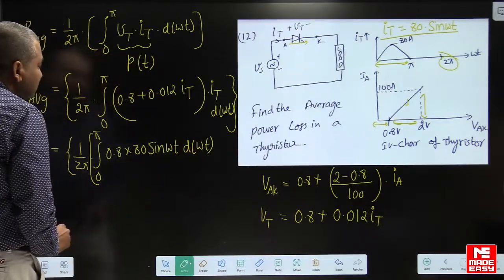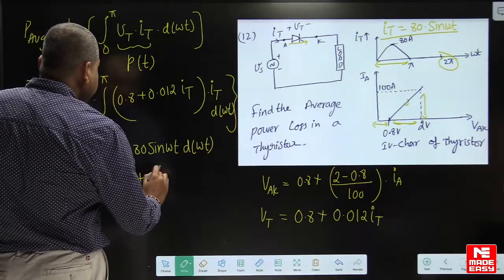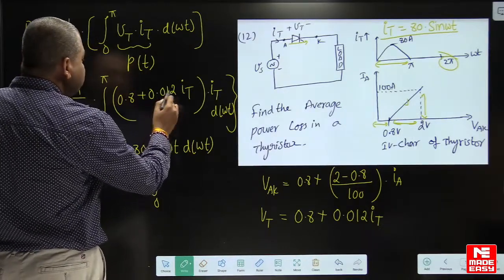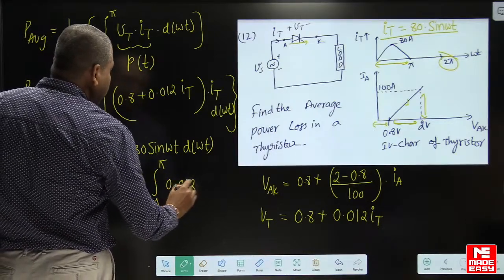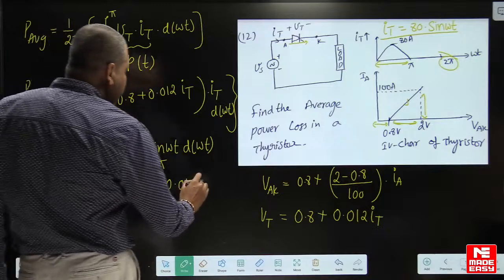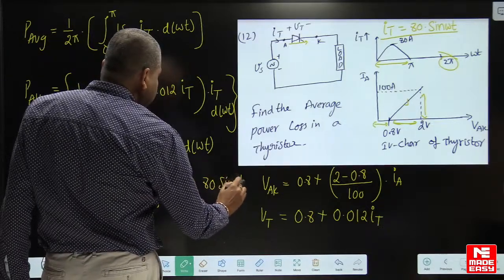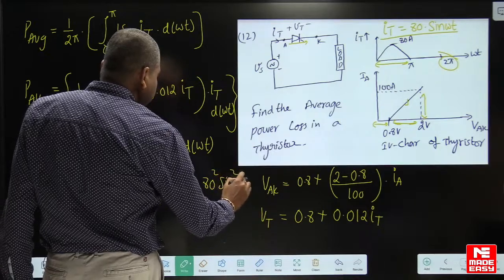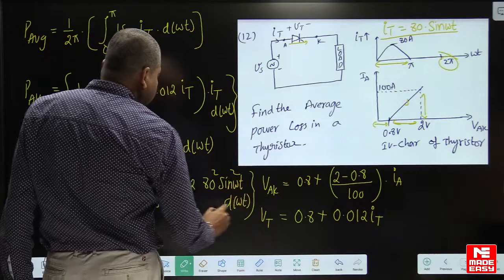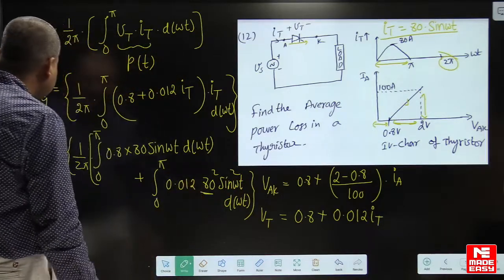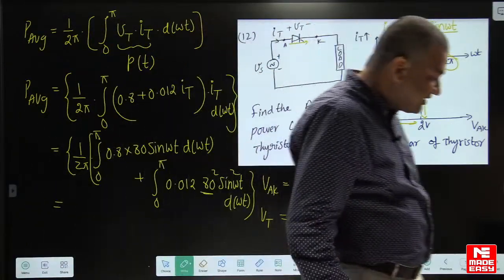Plus integral 0 to pi of 0.012 into i squared. What is i squared? 80 sin omega t whole squared, sin squared omega t d omega t. This is 80 squared you have to write. Yes, please calculate it. Tell me what is the answer here.